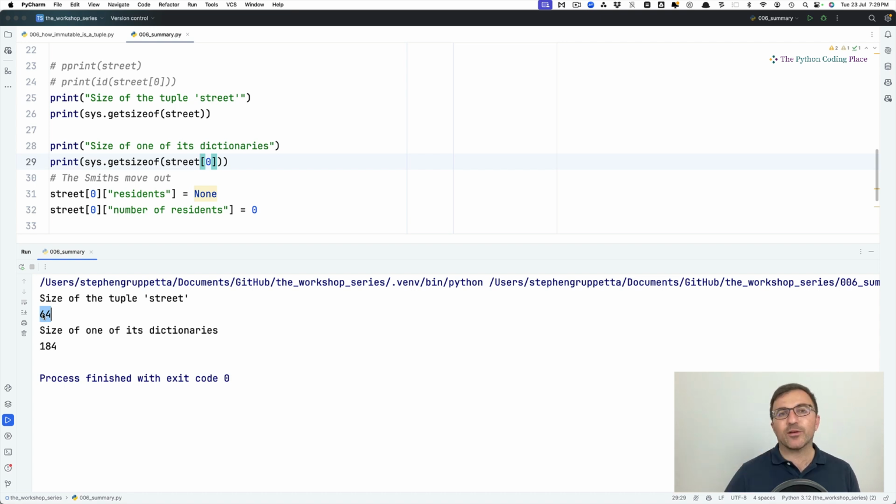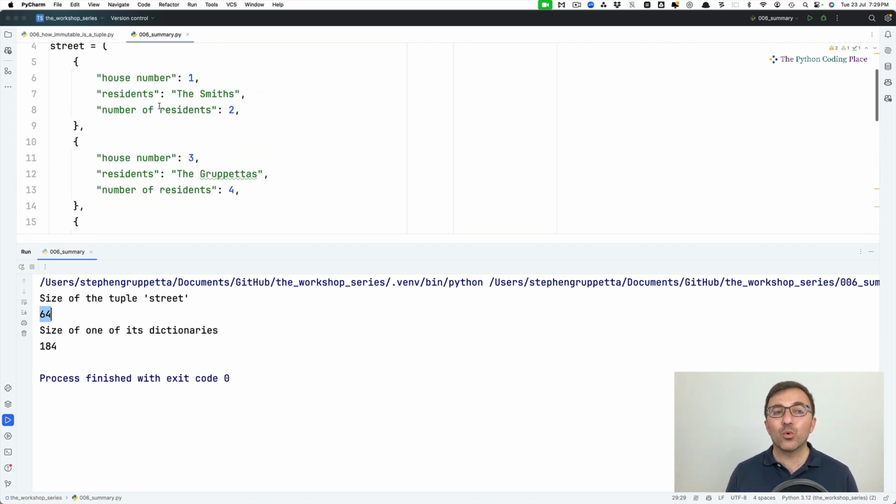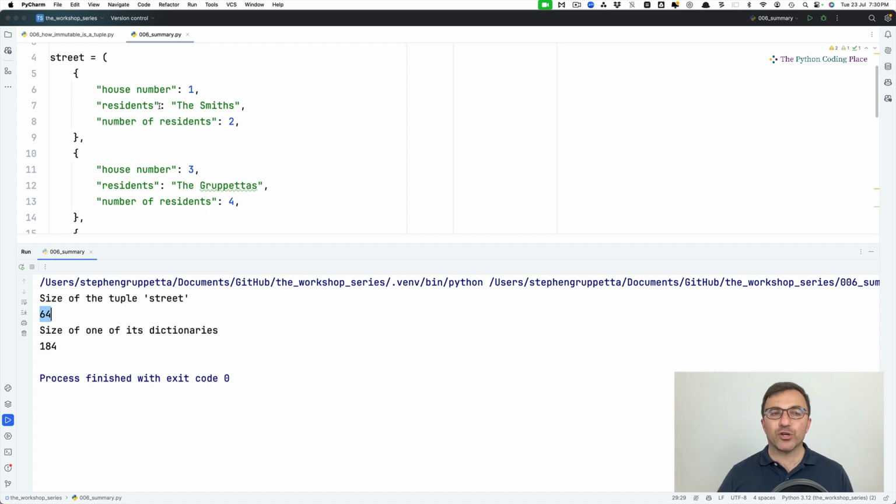So this is not specific to tuples. A data structure in Python does not store its data. It does not store all the objects it contains within it. Instead, a data structure such as a tuple stores references to those objects.